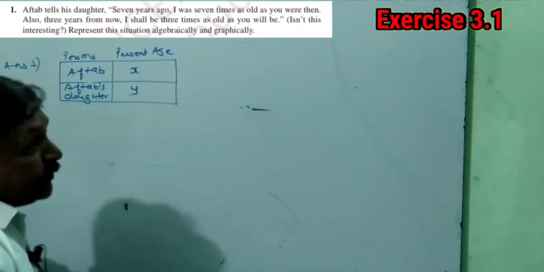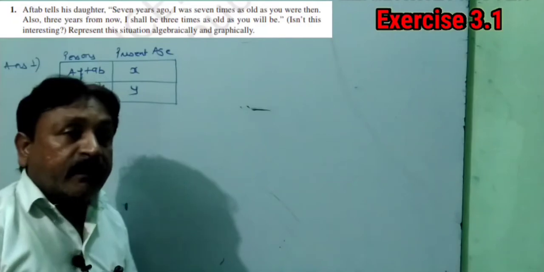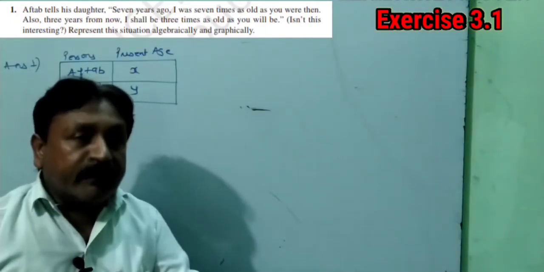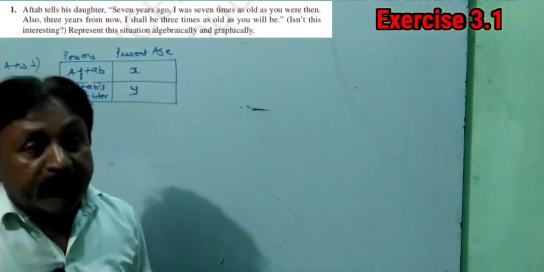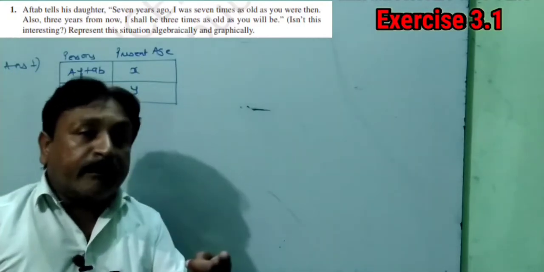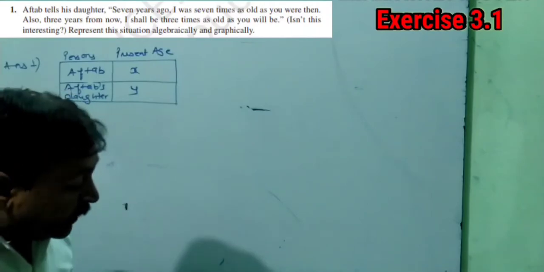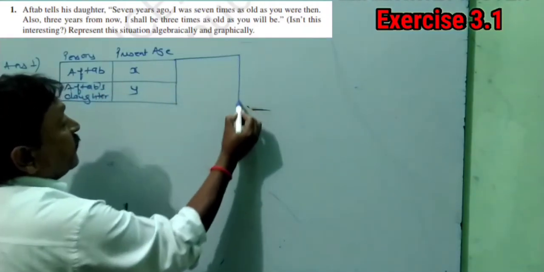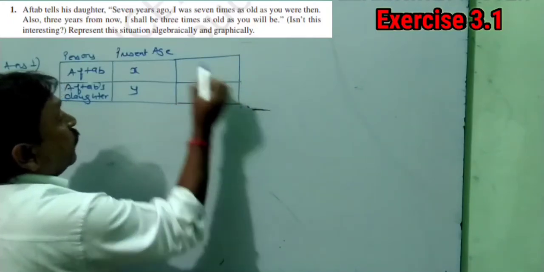Now in the questions of ages, if they are saying that we have to take the age after 7 years or before 3 years, it means we have to take the age of that time. So just see here, 2 cases are here. The first case is when age is taken 7 years ago.